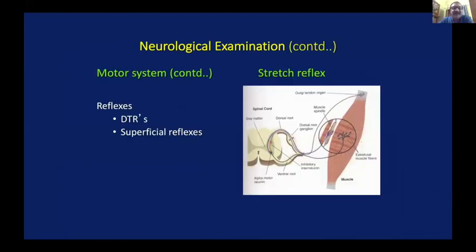Now the next step is we have seen the bulk, we have seen the tone, we have talked about the power from 0 to 5. Then we come to the reflexes. Now reflexes are of two types: the deep tendon reflexes and the superficial reflexes. Deep tendon reflexes are the reflexes which are initiated by stimulating a stretched tendon. A tendon is first stretched, then stimulated, which produces a reflex action in that muscle.